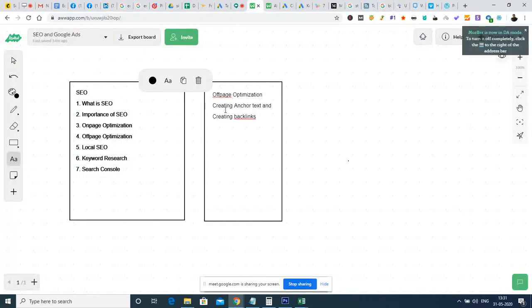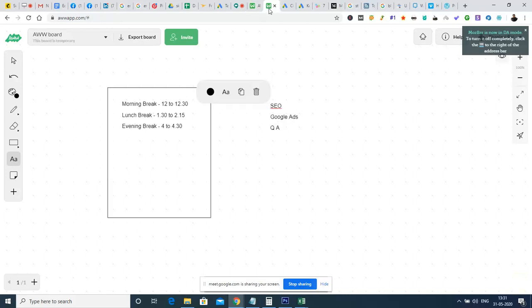Yes, we have seen all the topics, and what we shall do is, right now it is 1:30. Let us go for the break, and we will assemble back to the session as we had previously planned. That is 2:30. I'm sorry, 2:15, more or less the same time.